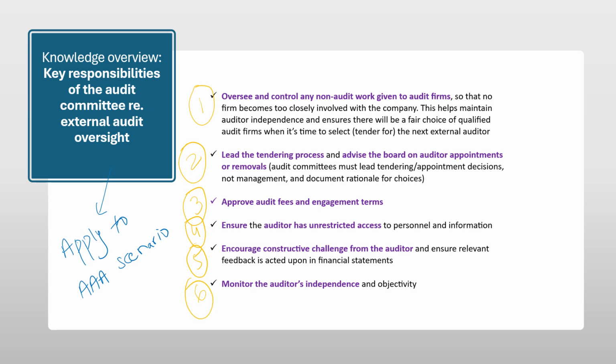They need to keep an eye on the auditor's independence and objectivity. So if you remember when you were preparing for your ethical issues from the Code of Ethics, a lot of times the recommendation was this needs to be discussed with the clients, those charged with governance, which could be the audit committee. So the other part of this is, again, the audit committee's responsibility that they need to monitor, and if there's any indication that their objectivity is compromised, then remember they would actually go back and recommend the removal of those external audit firms.